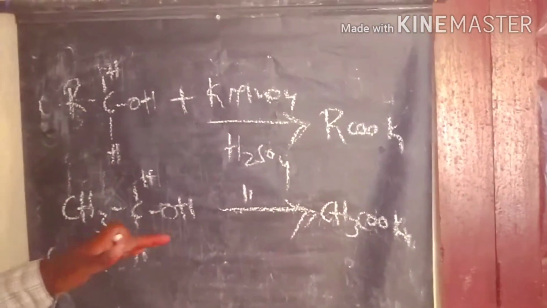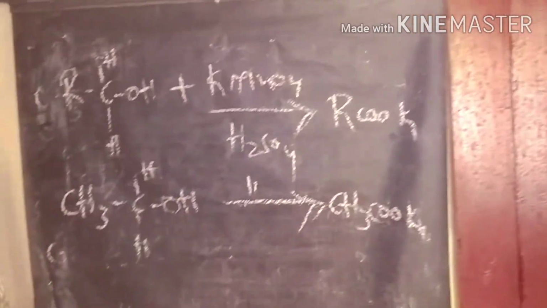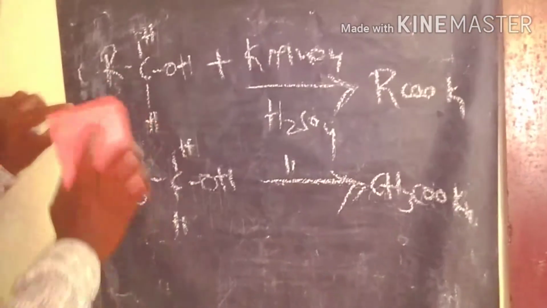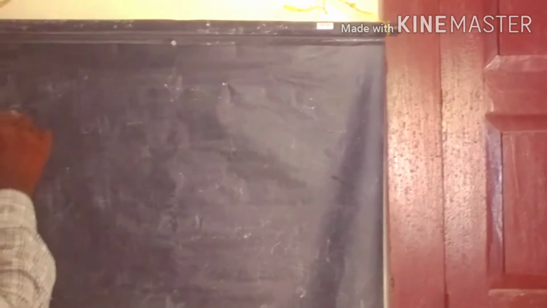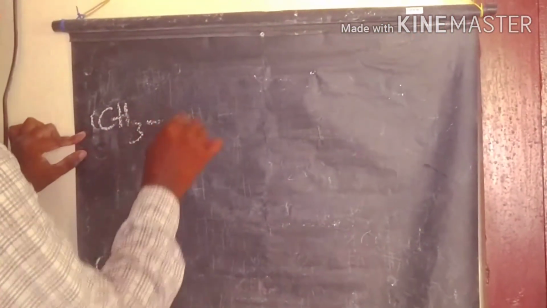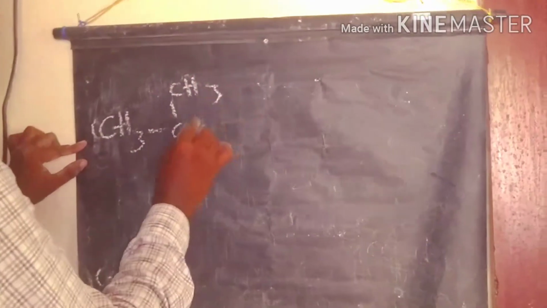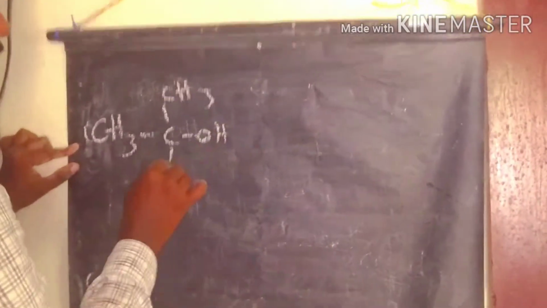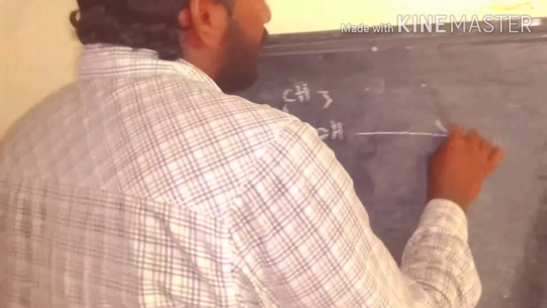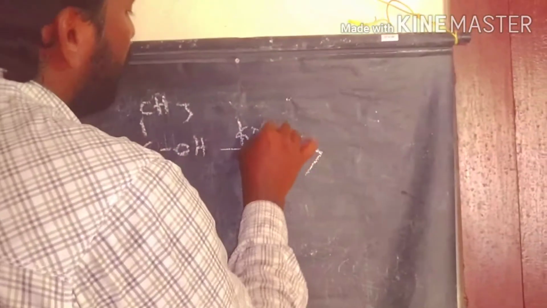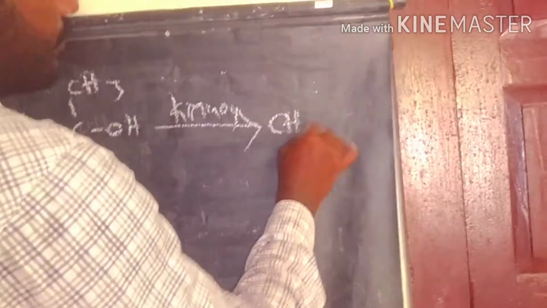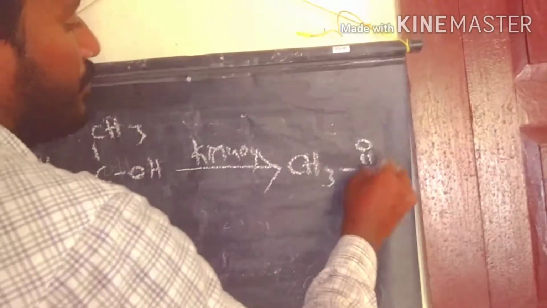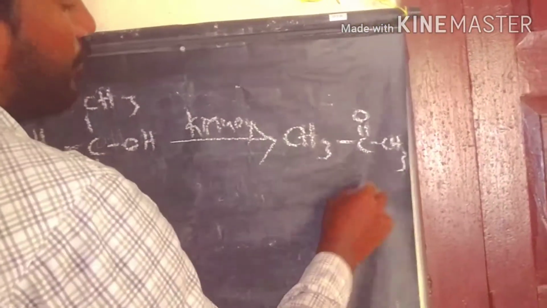Next we discussed the secondary alcohols. What happens when secondary alcohols are involved in this reaction? Take a simple example of a secondary alcohol, isopropyl alcohol. We know very well that isopropyl alcohol is a secondary alcohol. Under this KMnO4 oxidation process, we get this product, and the ketone is present.